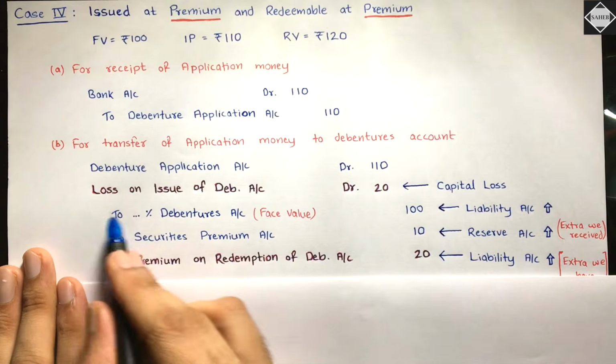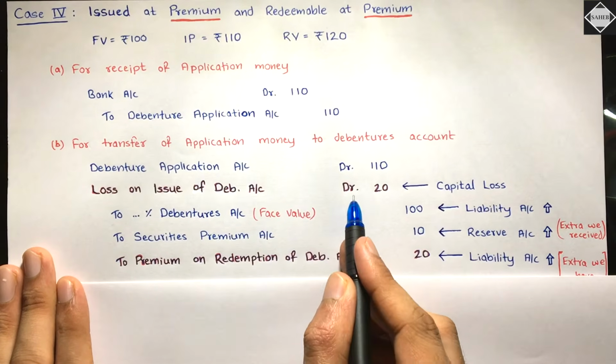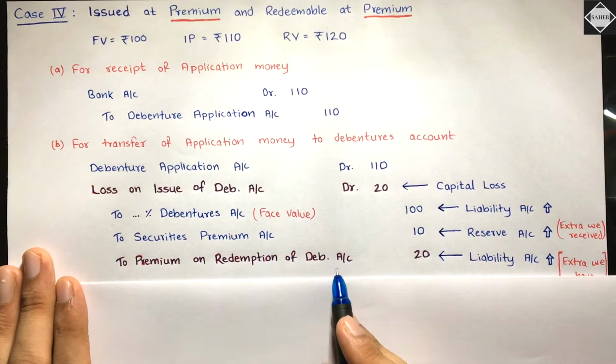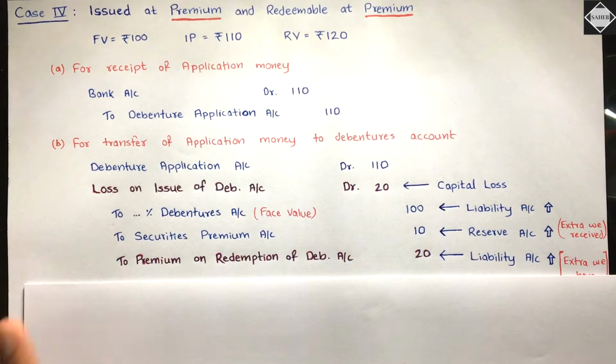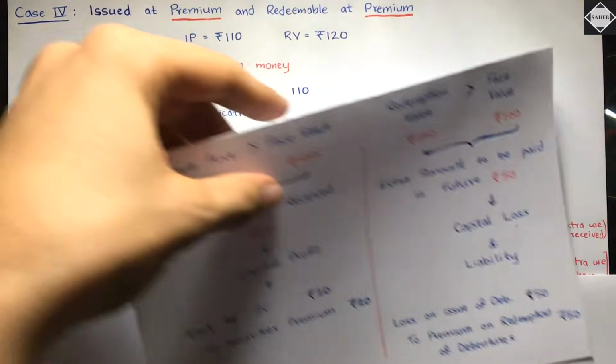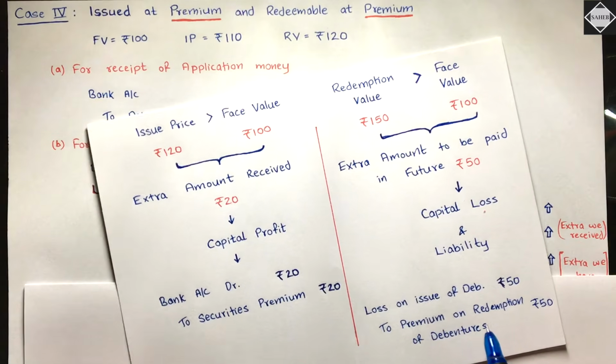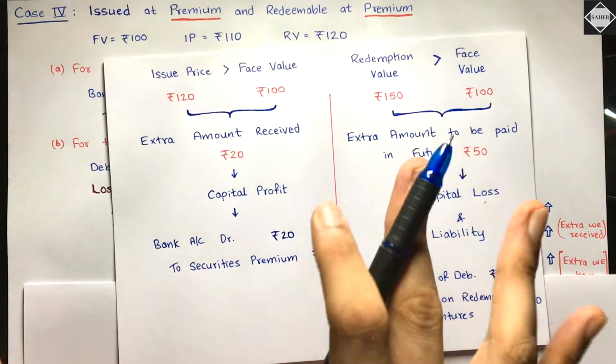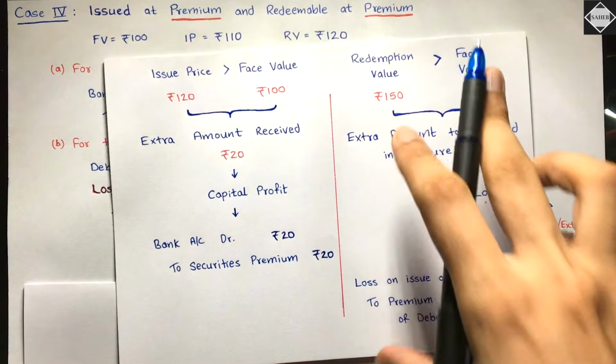See here, loss on issue of debenture account debit to premium on redemption of debentures account credit 2020. Is that clear? Yeah, you have to understand properly. Students get confused regarding securities premium and premium on redemption of debenture. That's why I have made this separate slide and have explained this again to you.